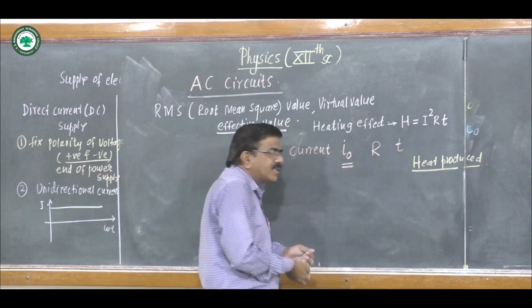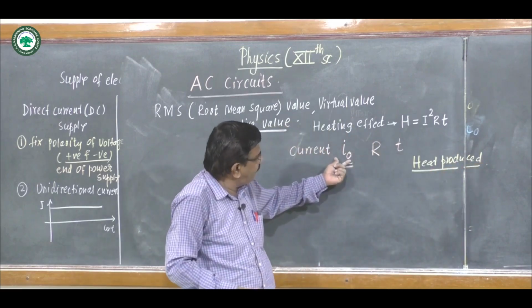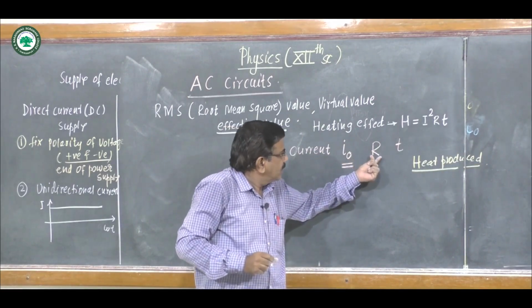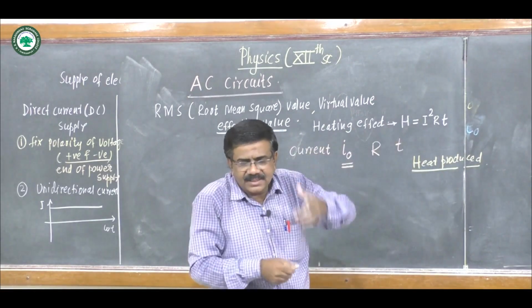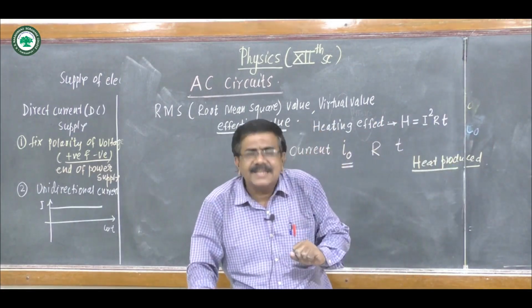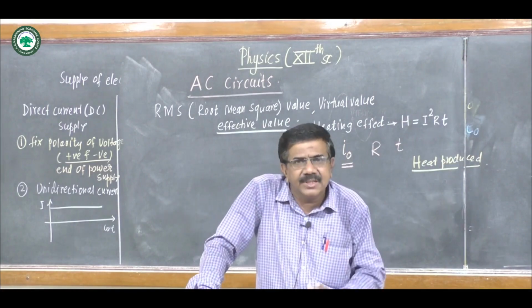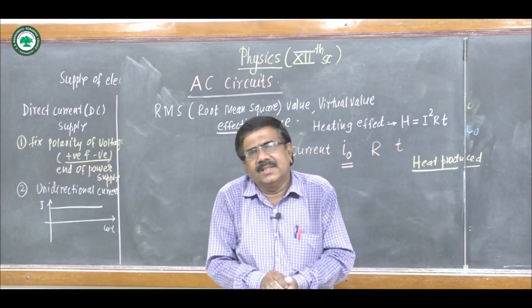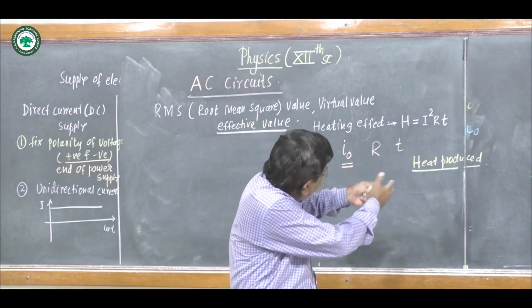This heat is produced when the alternating current of peak value I0 flows through the resistance R for time t, and we know that heat produced is I square RT. I may be positive or negative, the square of current is always positive, and we get the value of heat produced.